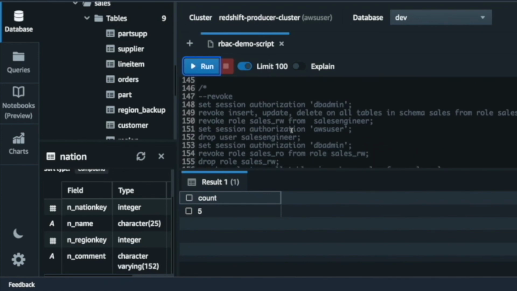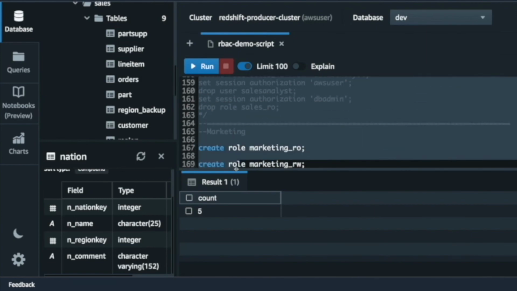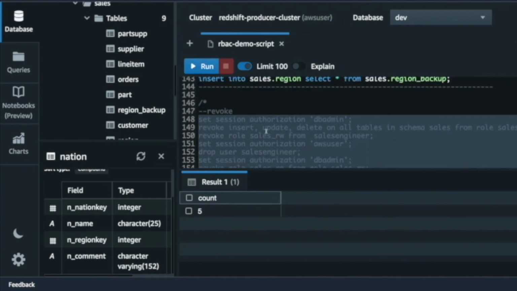Now if I want to revoke these permissions that I just created or assigned, I just need to go in the reverse order. So I can run all of them together, and the last thing, as you see, I started with creating the sales RO, but the last thing I'm doing is actually dropping the sales RO, starting with revoking the insert, update, delete on all tables in schema sales from sales RW.